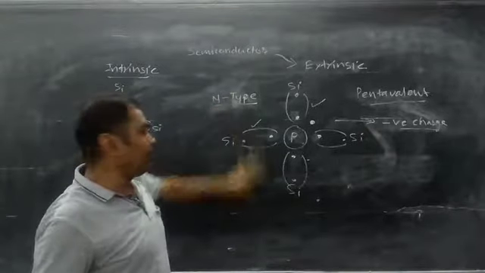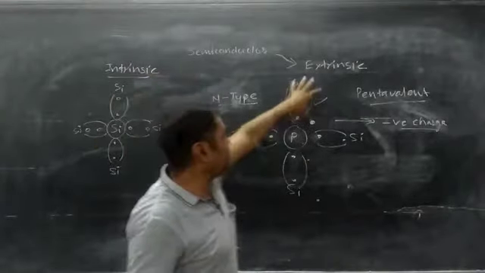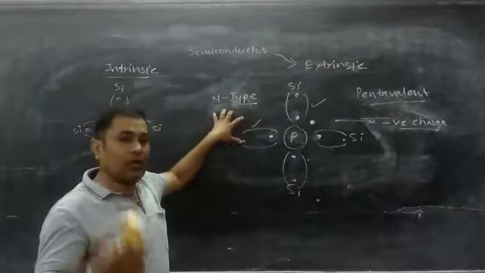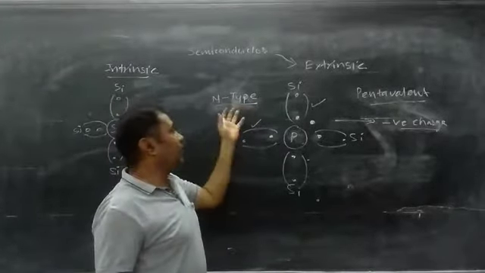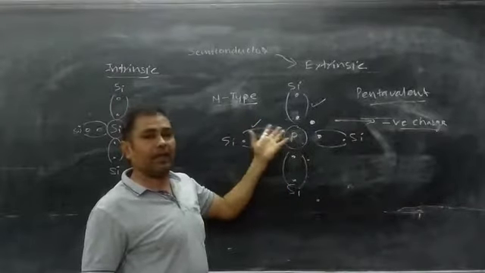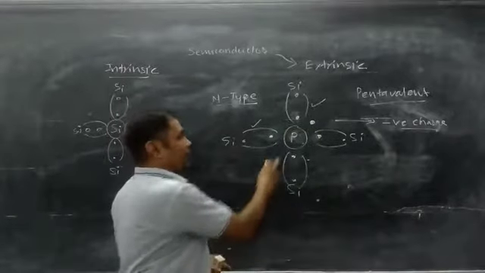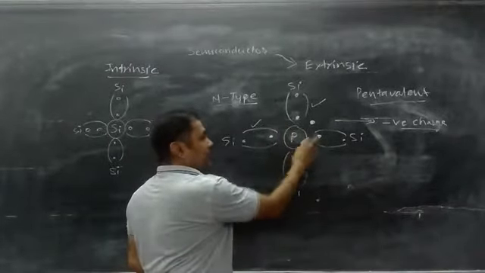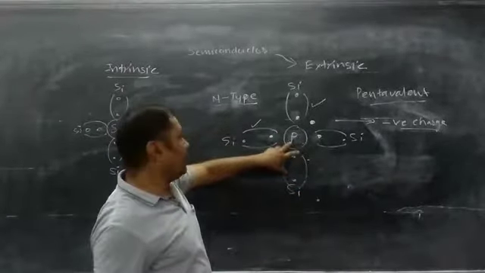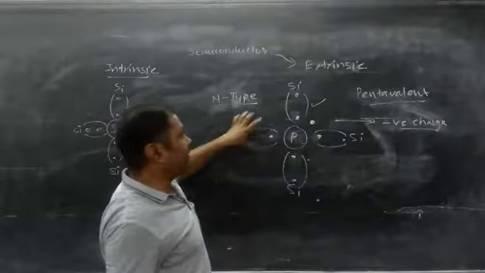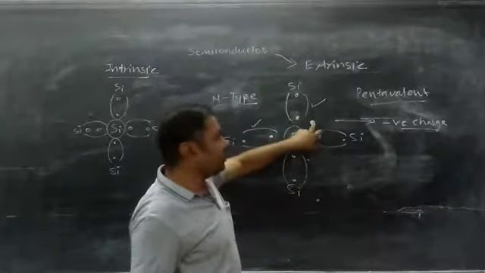So in this way, negative type or N type extrinsic semiconductor is formed. So semiconductors are further classified into intrinsic and extrinsic. Extrinsic semiconductors are formed into 2 types. One is called p type, which we have just covered, and another is called N type. They are formed when pentavalent impurity is doped into the pure semiconductor material. The 4 valence electrons of the pentavalent impurity form covalent bonds with the neighboring silicon atoms, and 1 electron is left behind, and this electron is now free.